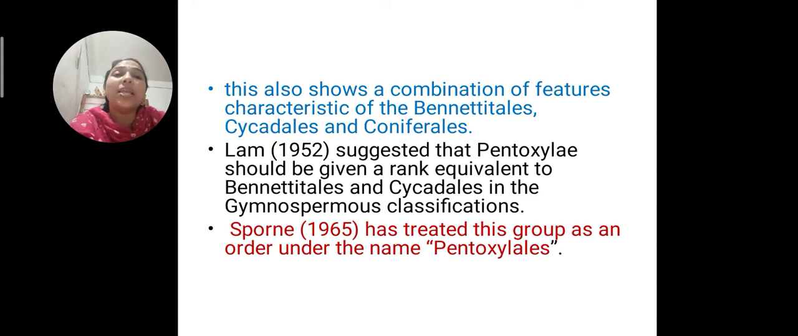There is a Pentoxylalian theory to explain the origin of angiosperms, because this group is a variety of fossil that shows resemblances with many groups like Bennettitales, Cycadales and Coniferales. So it has a combination of characters from other groups also. That is the importance of this group, because of its affinity with many groups like Bennettitales, Cycadales, etc. And Sporne in 1965 treated this group as an order under the name Pentoxylales.